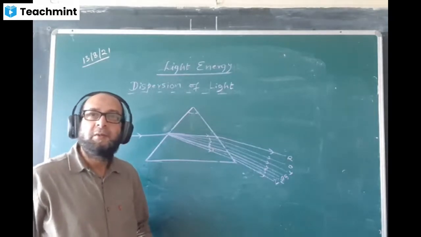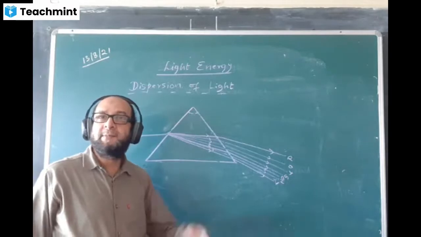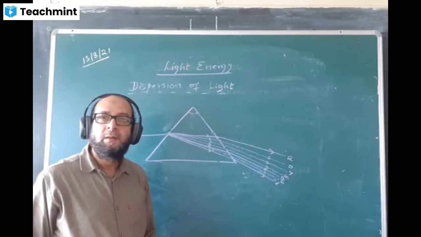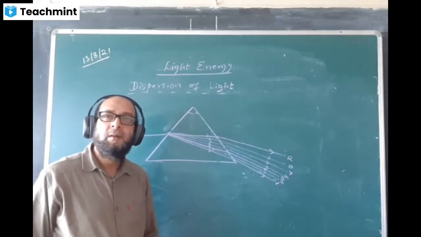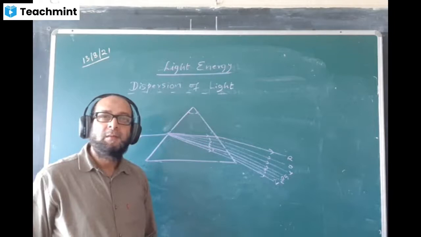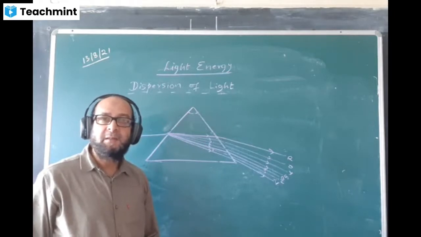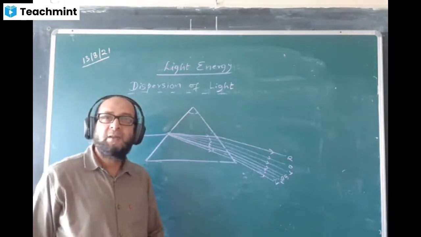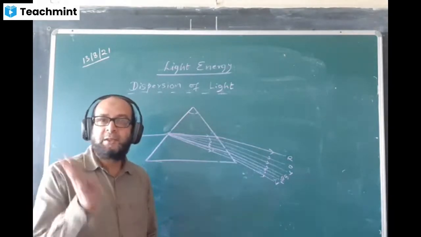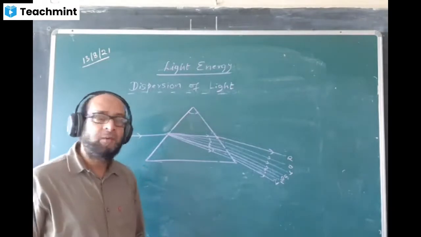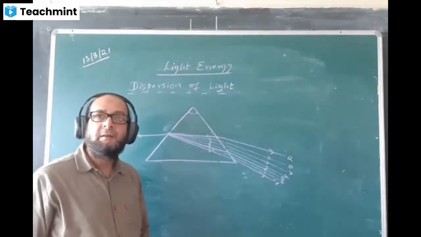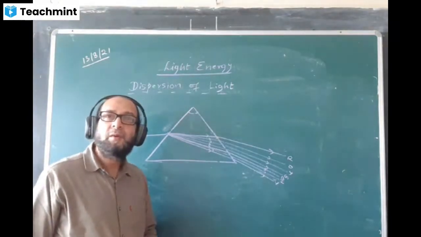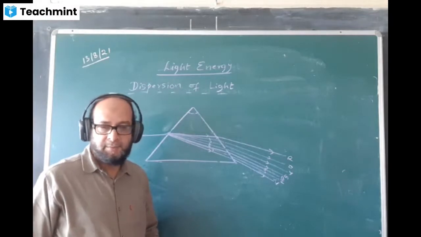Don't say dispersion, say deviate. We use the word deviate, which means bends the most. So what to write? Deviate means bends. Violet bends the most, and red the least. Have you understood?